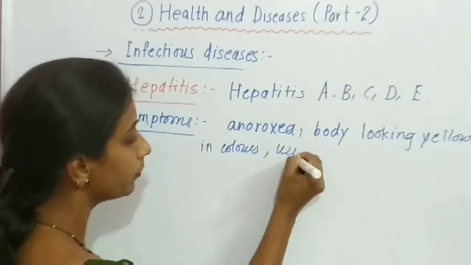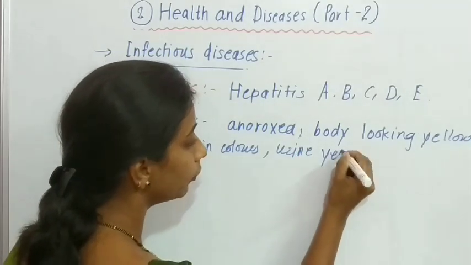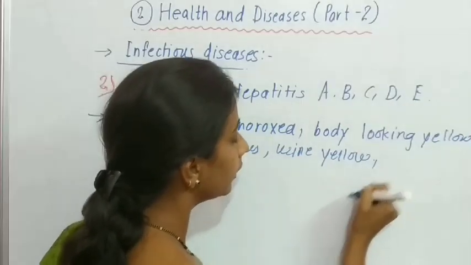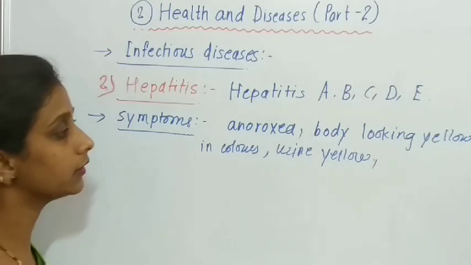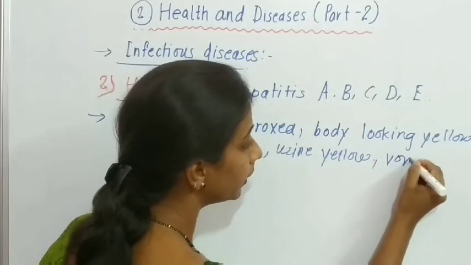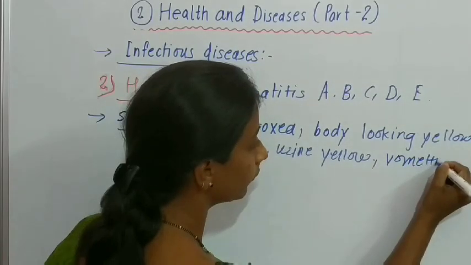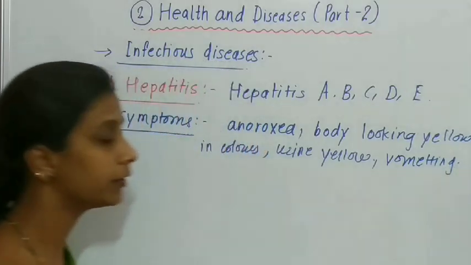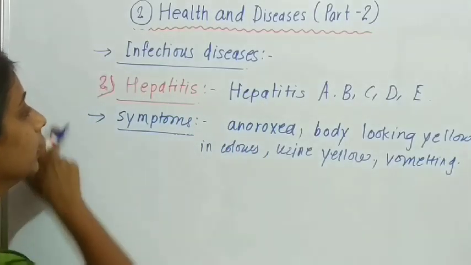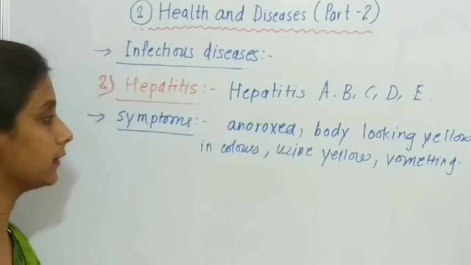Yellow urine is observed. Then also the person sometimes has vomiting. So these are several symptoms which are shown in a person suffering from hepatitis.